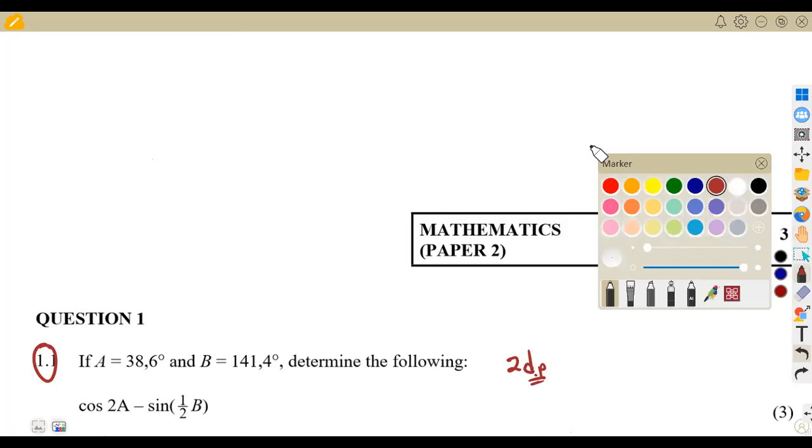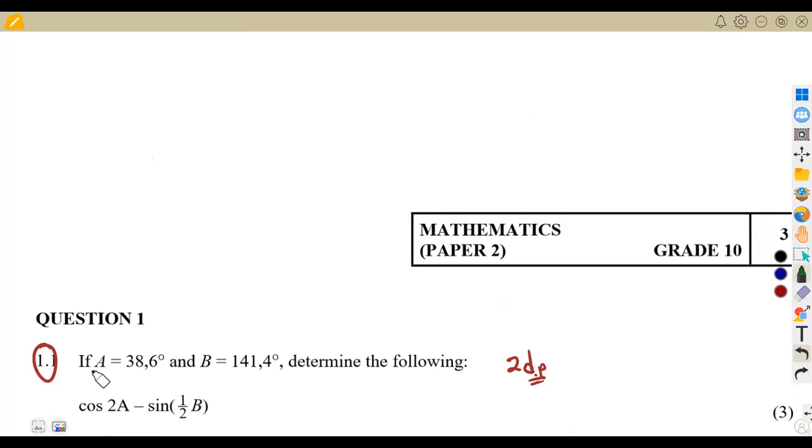So what you simply need, guys, is to substitute the angles that you are given. And take note, you are using your calculator in that case. What does it mean when we are writing the cos of 2A? It means you are multiplying 2 times A, where A is the angle that you are given here.